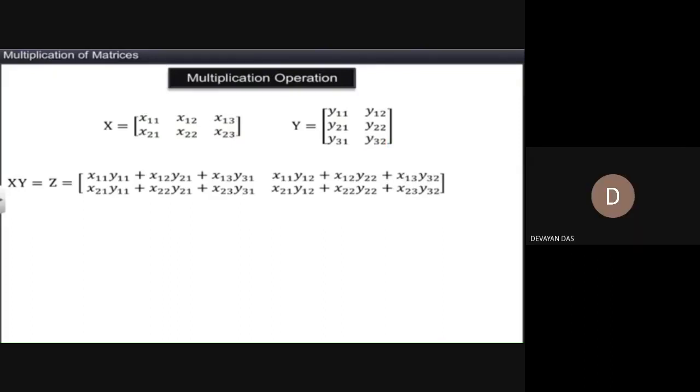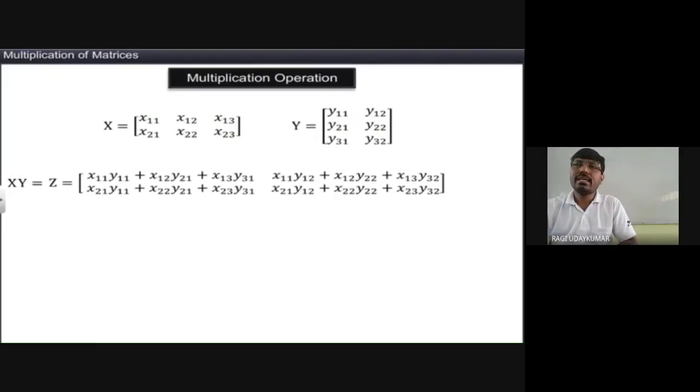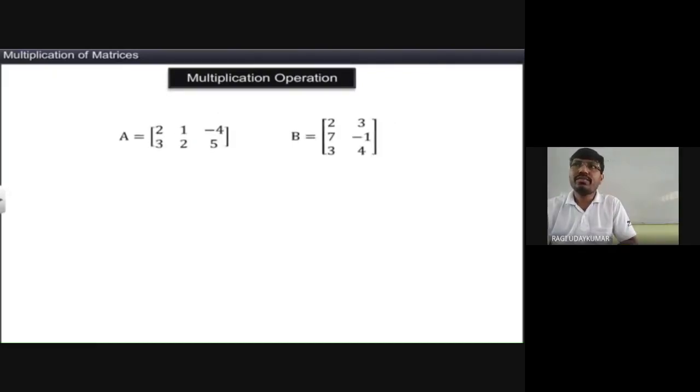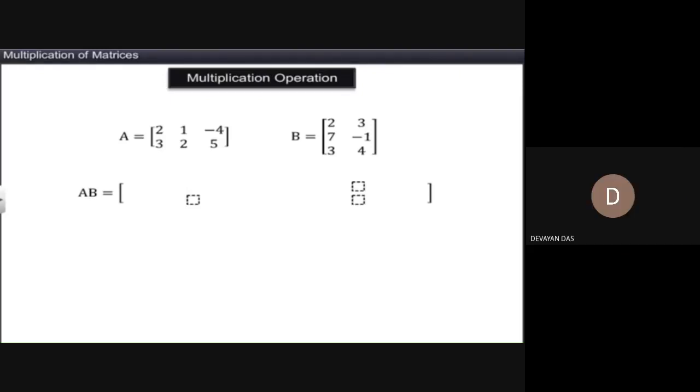Yes, sir. Now let us see. This can be easily understood when you take an example. So how do you know the order of the resultant matrix? The first matrix, what is the order of matrix A? Sir, 2 by 3.